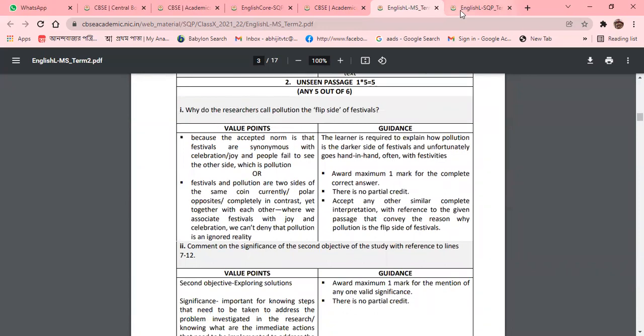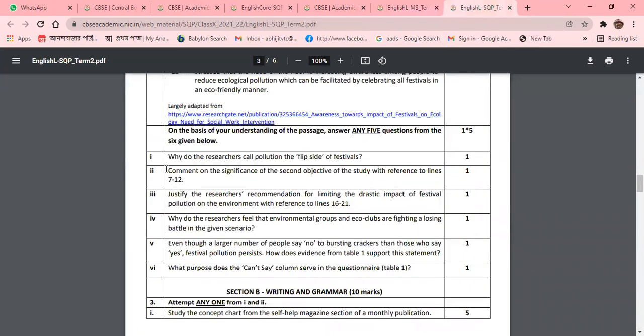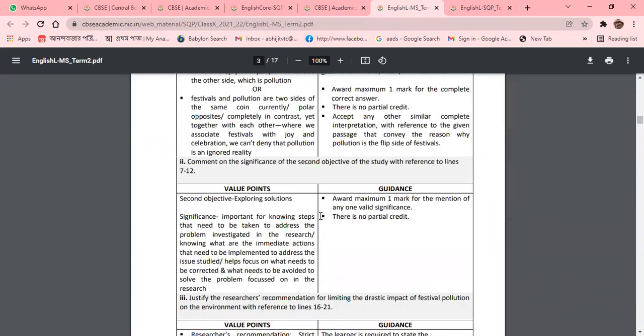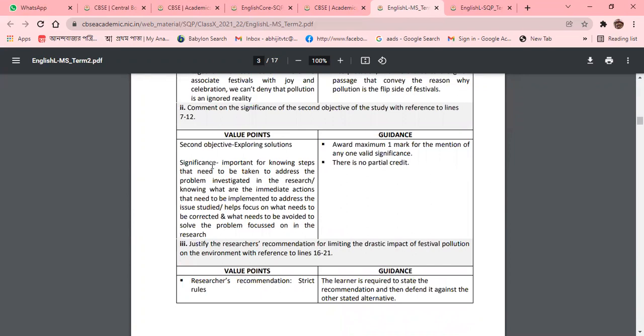Here you can see the value points. What was the question? Comment on the significance of the second objective of the study with reference to lines 7 to 12. What will the value points be? The second objective is exploring solutions.